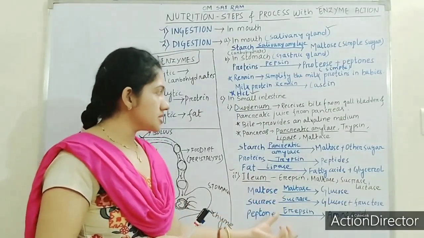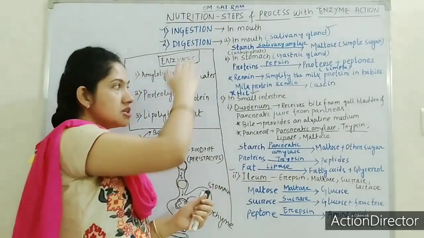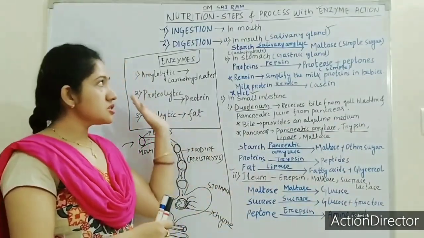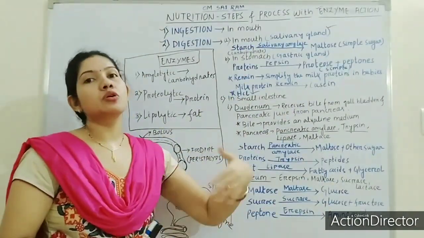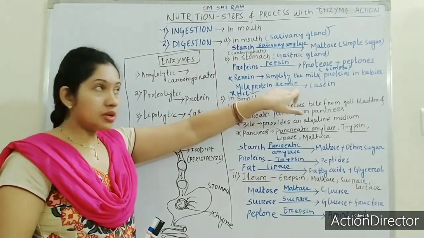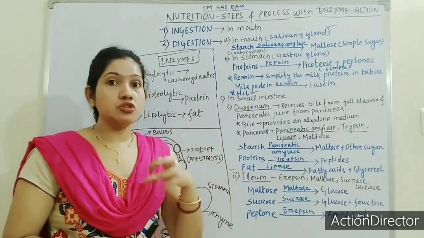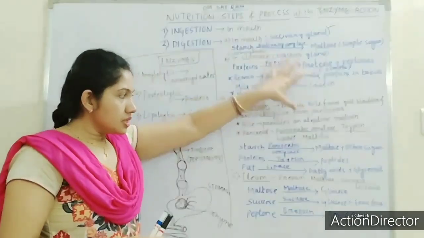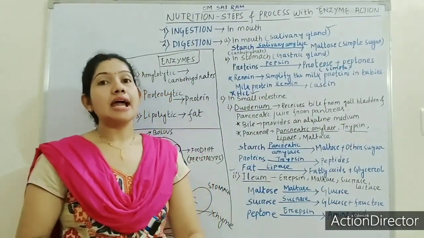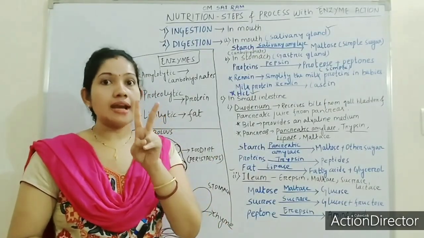Got it? So these are some of the enzymes. You go through it again. Just note it down. I have written it in a very simple way. Note all these and try to learn all the names of the enzymes. Later on we will also have some more discussion, and I will ask you about some more enzymes. So this is all about today's class, the steps involved in digestion. Two steps we discussed today.